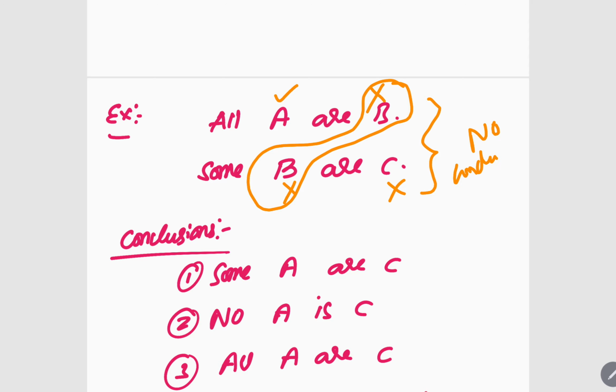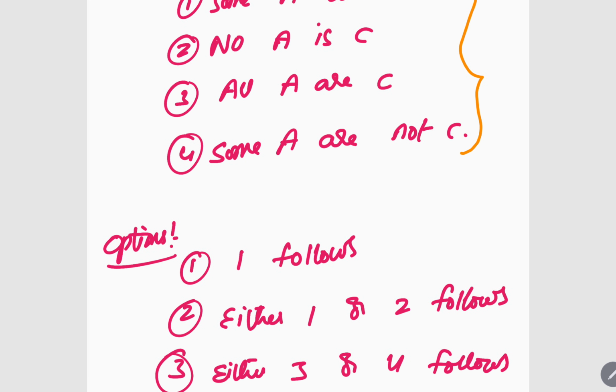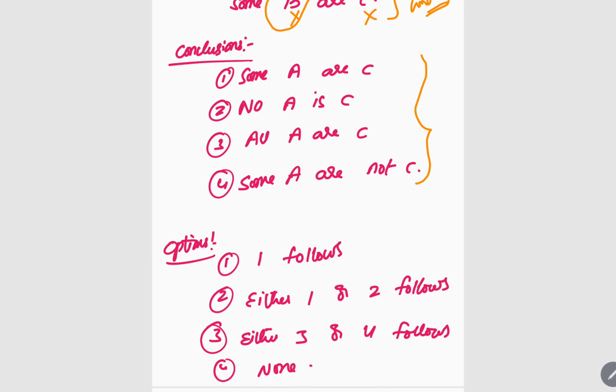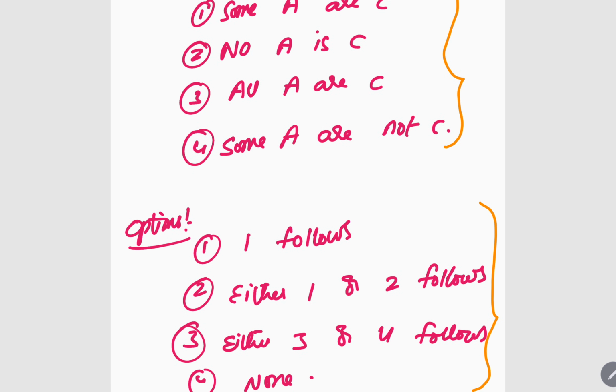See, there is no doubt. The answer is no conclusion only. Got it? But the no conclusion option is not there in the options, you see. Some A are C, no A is C, no A R C. See, these are our conclusions and these are our options. No conclusion follows. There is no option like that. But there is an option like either one or two follows, either three or four follows. These two are right here, because either one or two follows, either three or four follows.